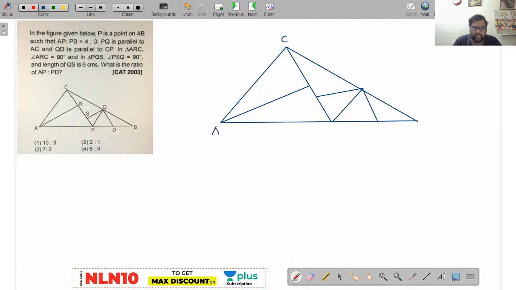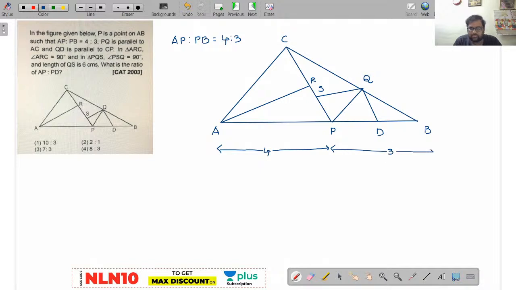C A B Q D P S R. Now, in the given figure below, P is a point on AB such that AP is to PB is equal to 4 is to 3. So, I'll write down like this: AP is equal to 4, PB is equal to 3. Done.